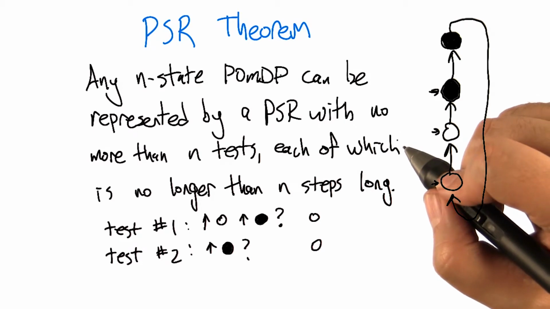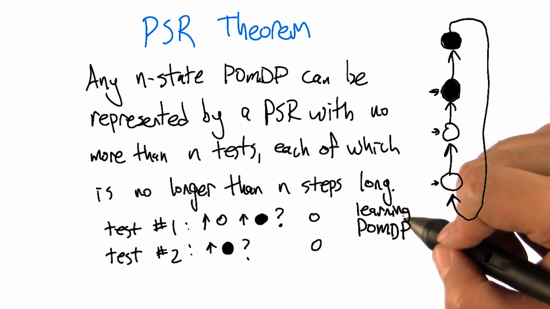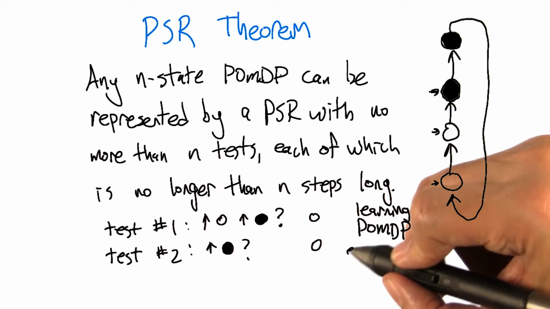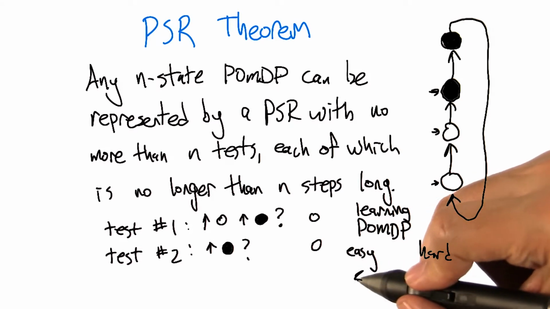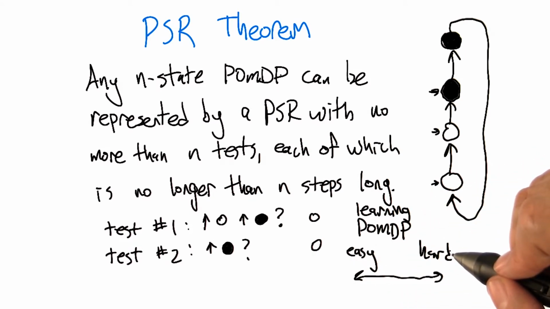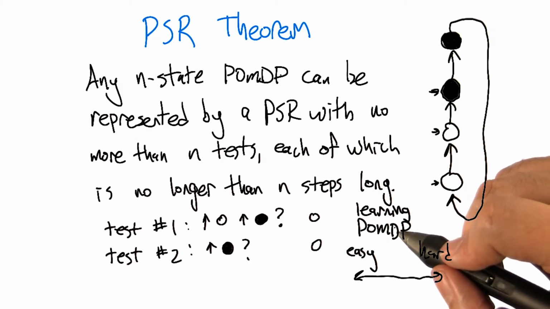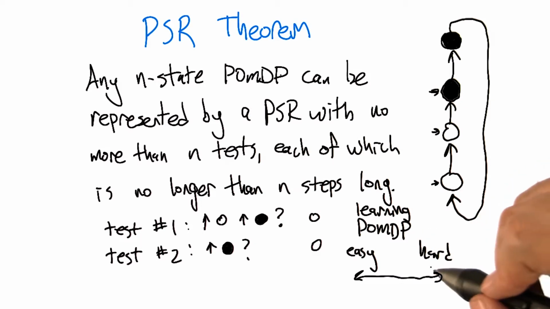As far as I'm aware, in the literature that I'm familiar with in terms of learning a POMDP, you can learn a PSR representation maybe easier than learning a POMDP representation, but the thing that I find interesting is that there are POMDPs that are easy to learn and POMDPs that are hard to learn, and the POMDPs that are easy to learn as PSRs, and the POMDPs that are hard to learn as PSRs.